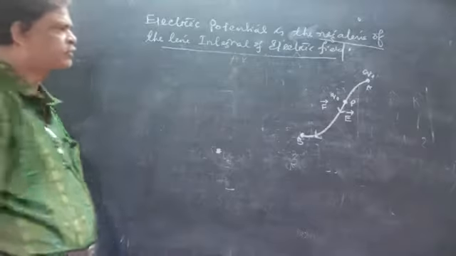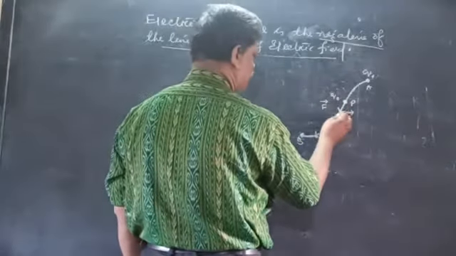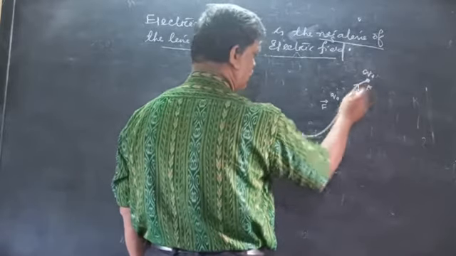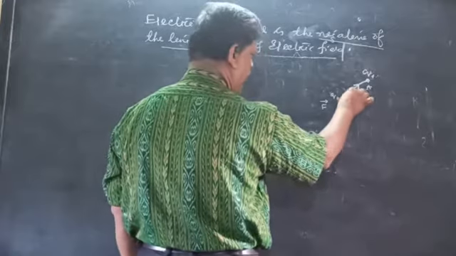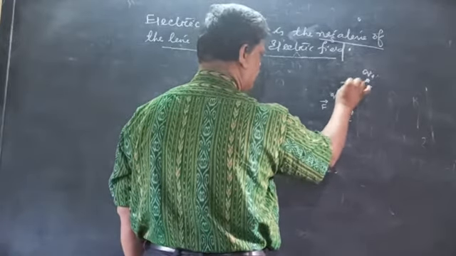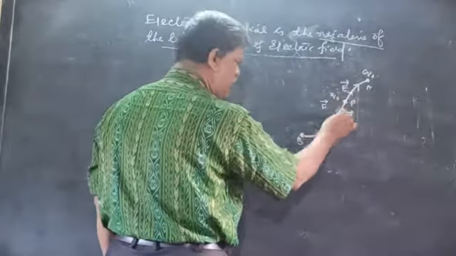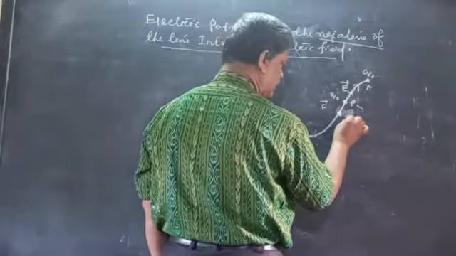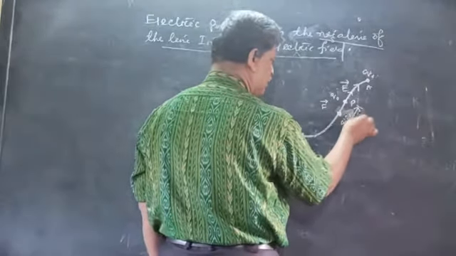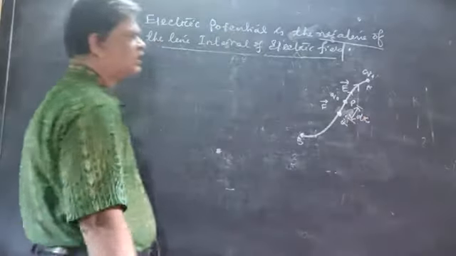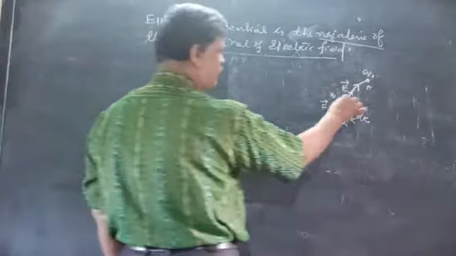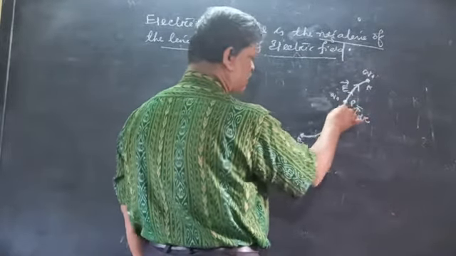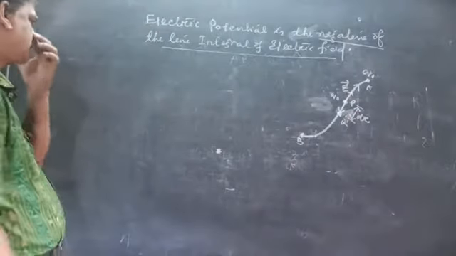And the charge is moved from P to Q. Suppose the electric field is in this direction, so this is your E. Suppose the charge is moved from P to Q through a small distance dr. Within this displacement, assume the force is constant. Then how much work is done?